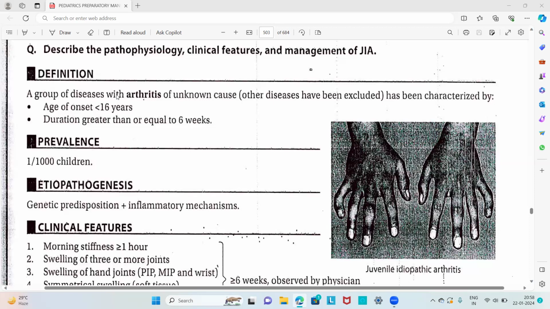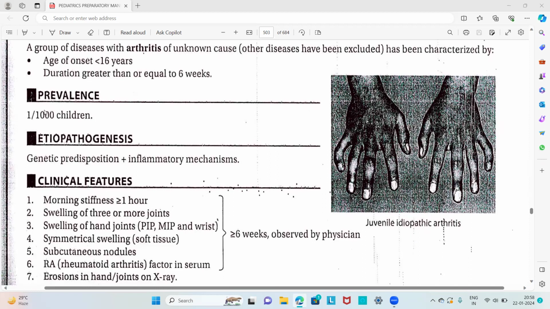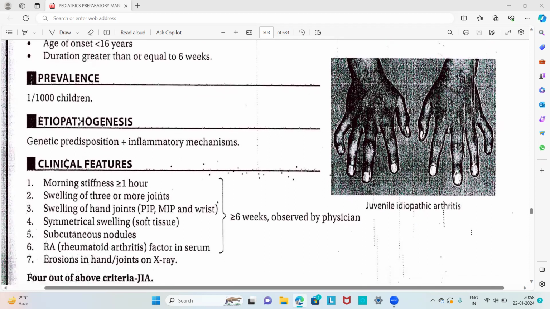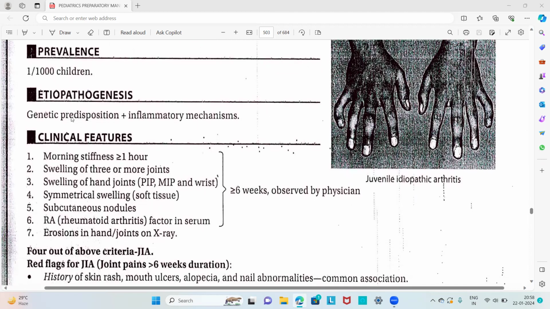That is the definition for juvenile idiopathic arthritis: a group of diseases with arthritis of unknown cause, so we have to exclude the other diseases, with age of onset less than 16 years and duration greater than or equal to 6 weeks. About the prevalence, it is about 1 in 1,000 children. About the etiopathogenesis, a genetic predisposition along with an inflammatory mechanism is responsible for juvenile idiopathic arthritis.